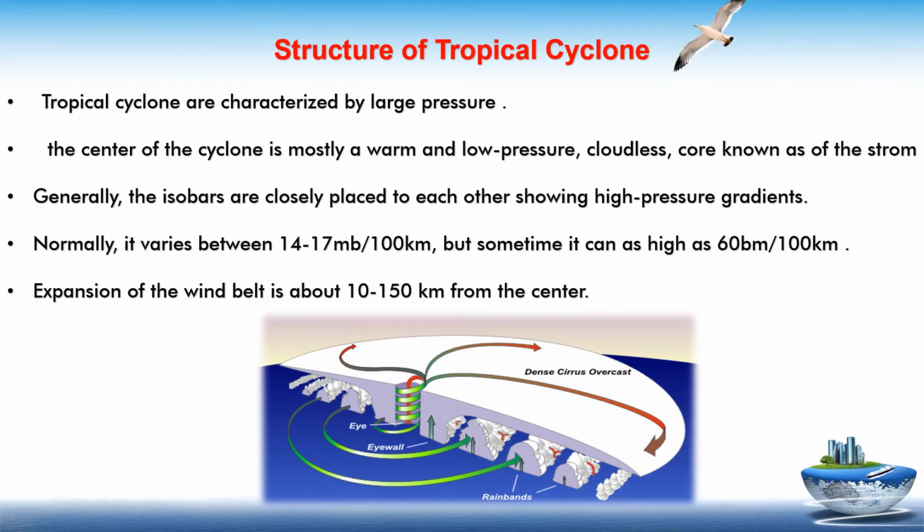Tropical cyclones are characterized by a large pressure gradient. The center of a tropical cyclone is mostly a warm, low pressure, cloudless core known as the eye of the storm. Generally, the isobars are closely placed to each other, showing a high pressure gradient. Normally it varies between 14 to 17 MB per 100 kilometers. MB means millibar, to measure the air pressure. But sometimes it can be as high as 60 MB per 100 kilometers. The extent of the wind belt is about 10 to 150 kilometers from the center.